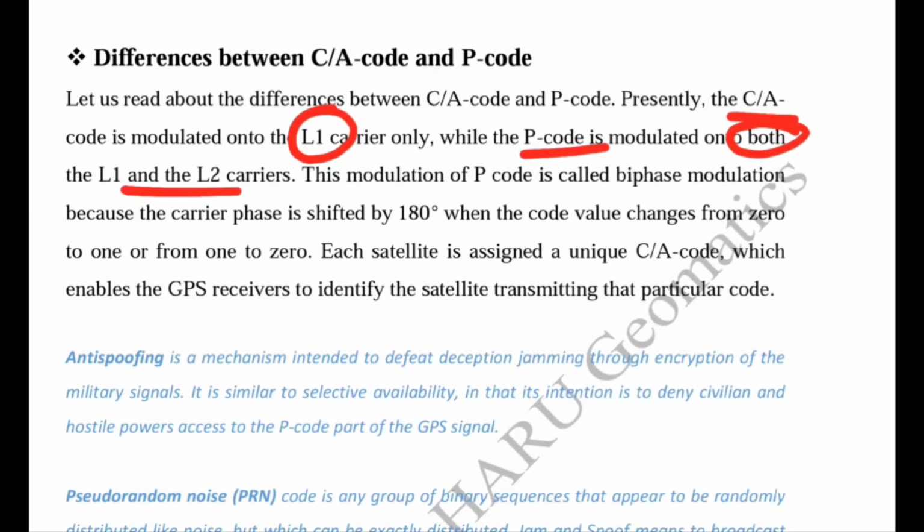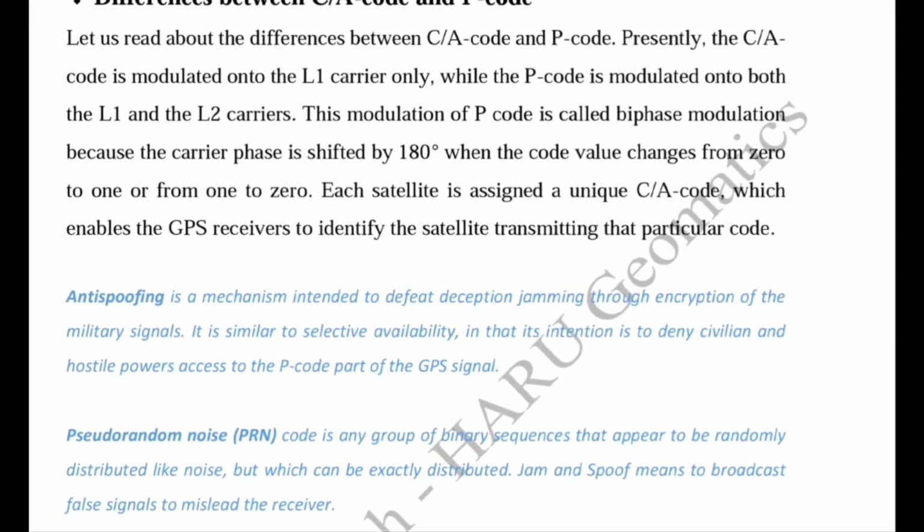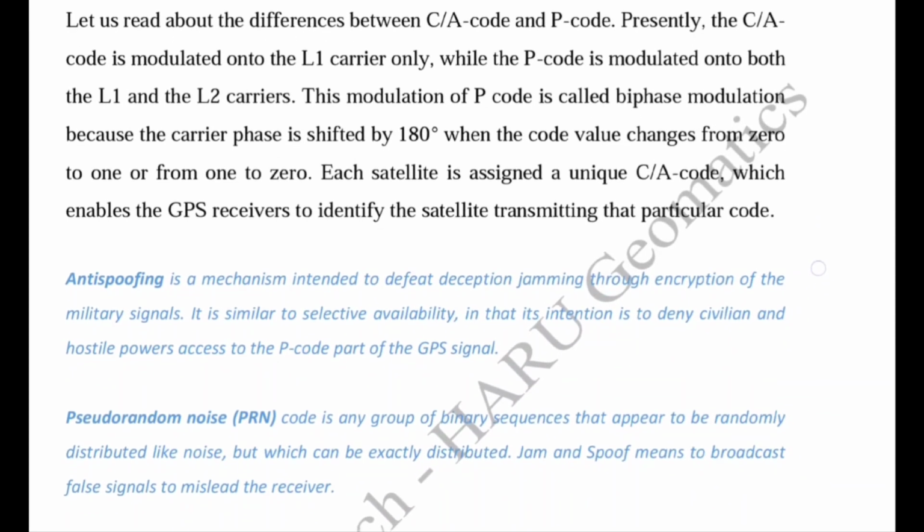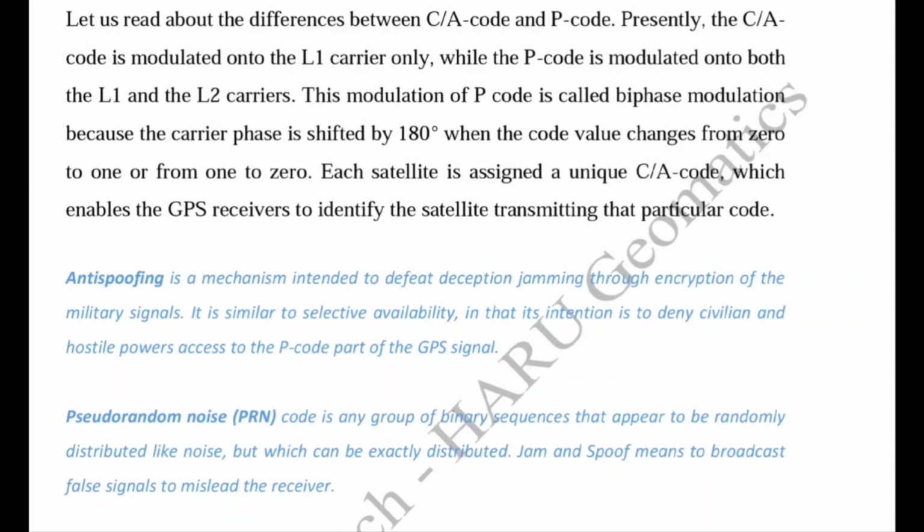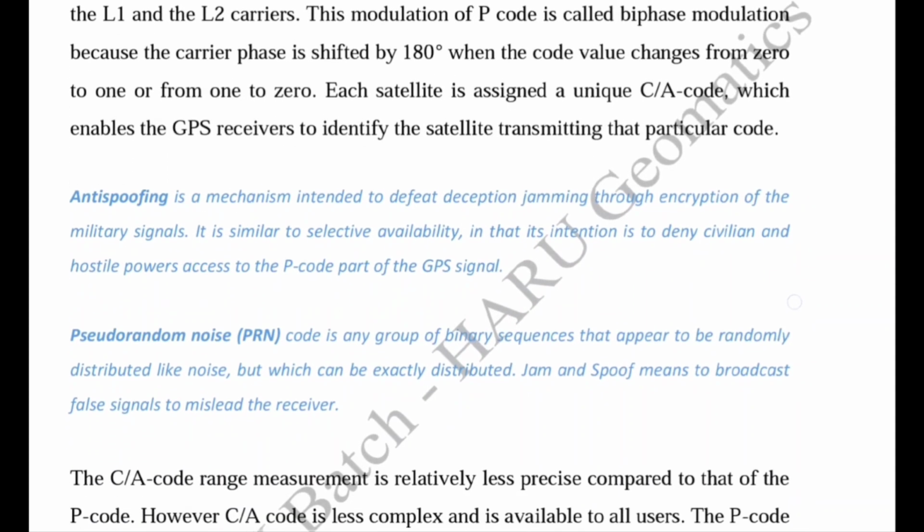Similarly, P code is biphase modulation, because it has the carrier phase which is shifted by 180 degrees. That is, code values are changed from 0 to 1 or from 1 to 0. So this is the biphase modulation. Each satellite is assigned a unique C/A code, which is profitable for GPS receivers, so they can easily find out the satellite with a particular C/A code. So we can say that every satellite transmits a C/A code, on which basis the GPS receiver identifies the satellites.